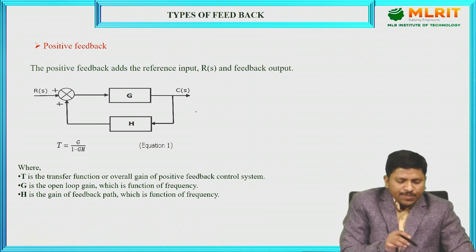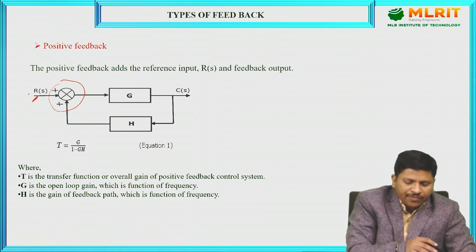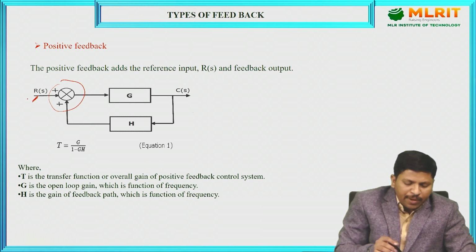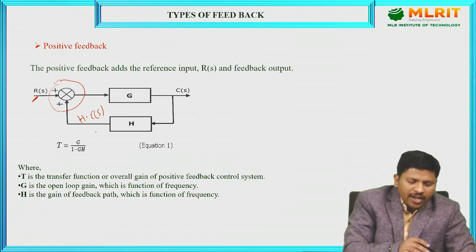Positive feedback adds to the reference input. R of S is the reference input and the feedback output is C of S, which passes through H, so H into C of S is the feedback. These two signals are added in the error detector.